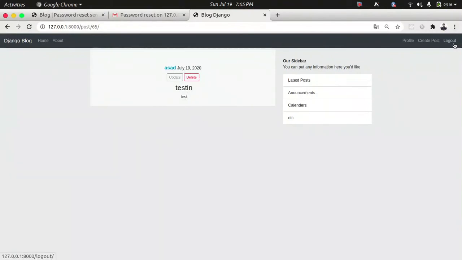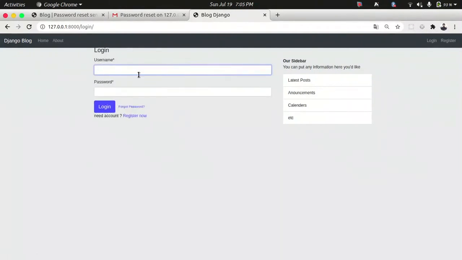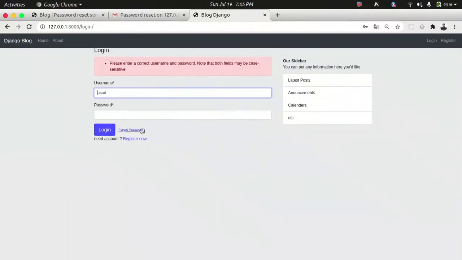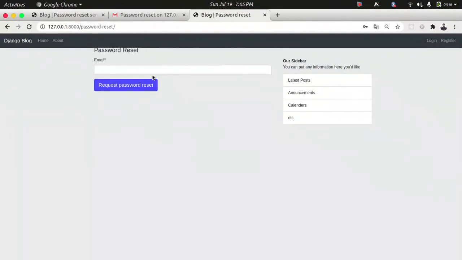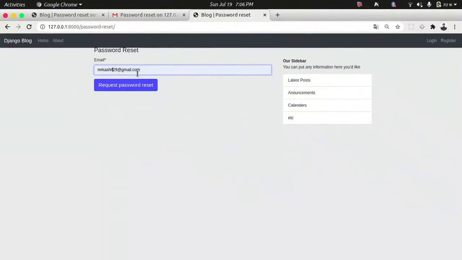Okay, if I log out and log in here again, I type Asad. But I can't know the real password of Asad, so it displays my message. I type my email ID like so. This is my email ID, and I type 0 there.